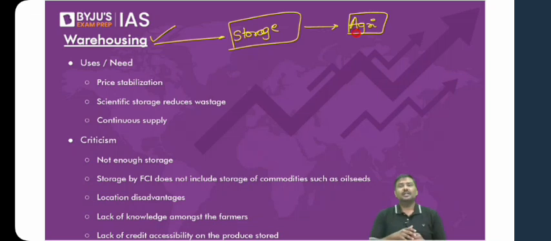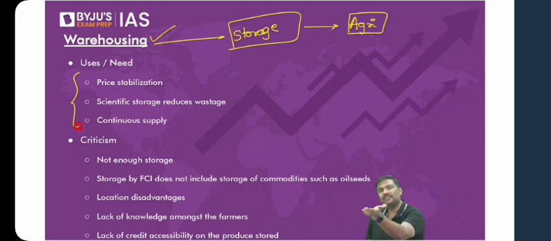So argument is simple here. You'll have to store them and then sell them in the market. But why do we require to store them? What is the reason? These are some of the reasons. One, imagine all of us will cultivate paddy. All of us will take paddy to the market. You tell me, will the supply be higher or not?